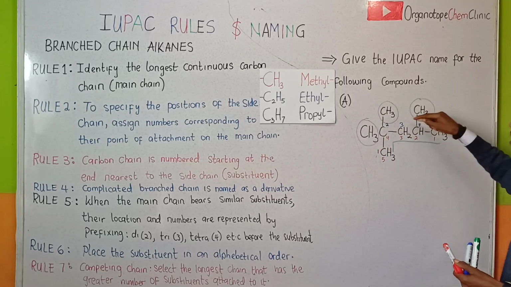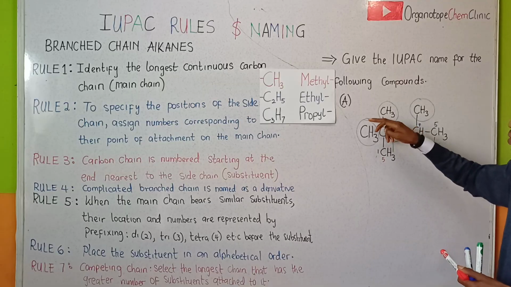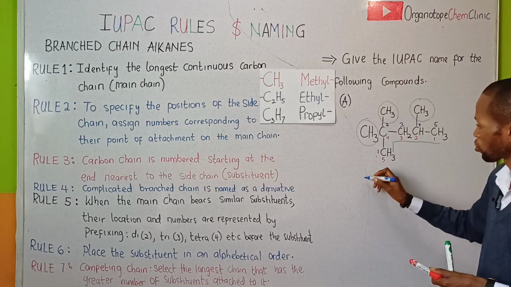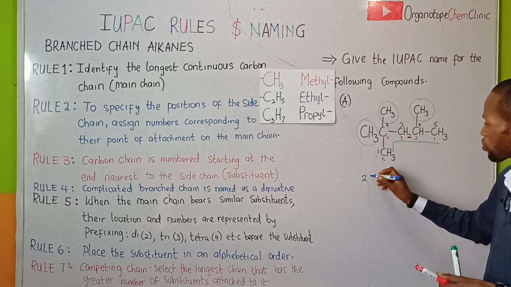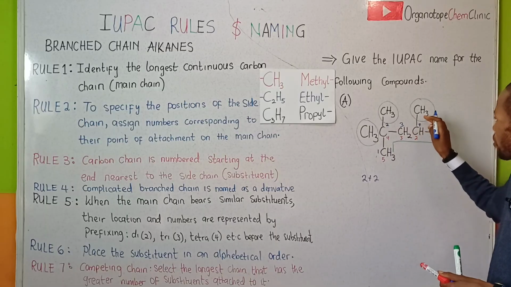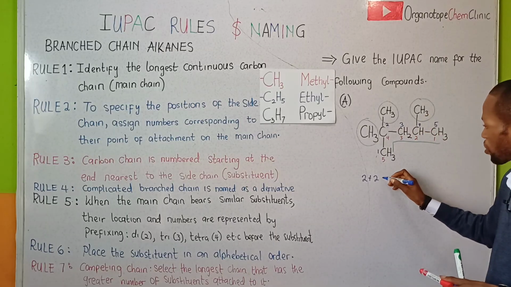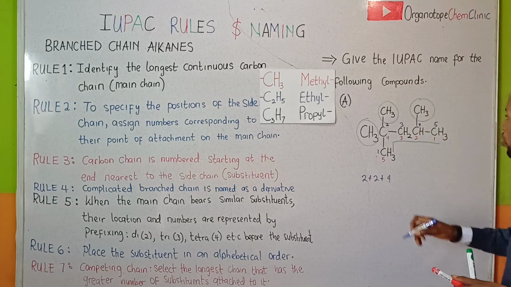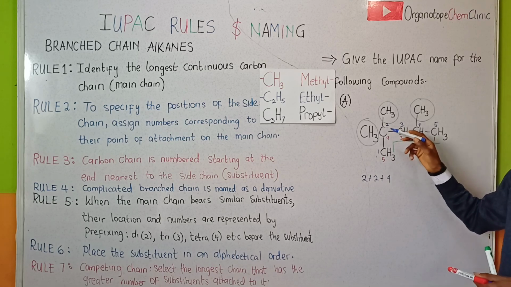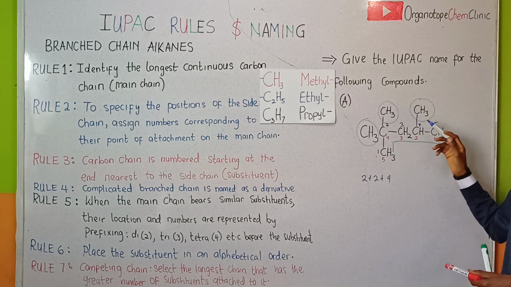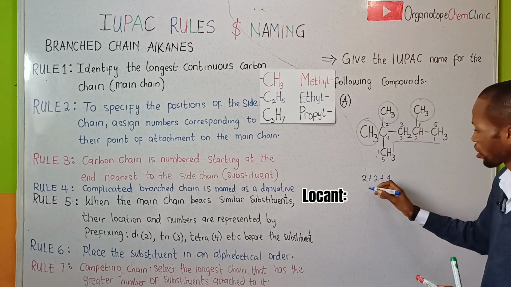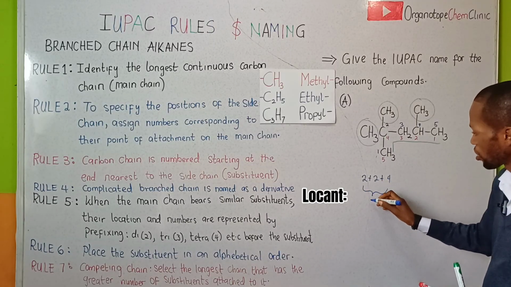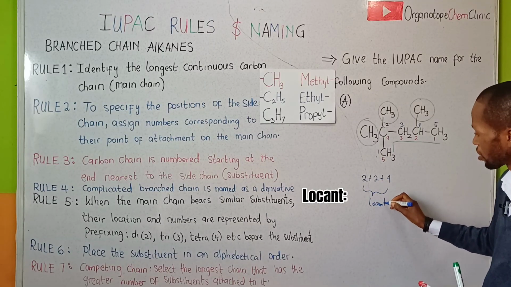If we consider the numbering in this direction, the methyl group will have 2, then another methyl group also 2, then we have another methyl group right here at 4. Okay, so on carbon 2 we have similar group, the methyl group on carbon 2, while another methyl group on carbon 4. Let us check the locants right here. The locants.